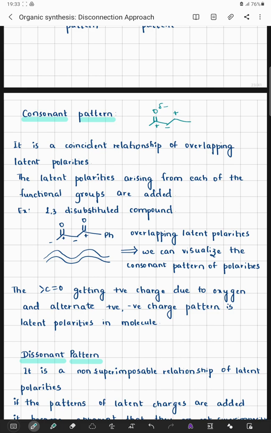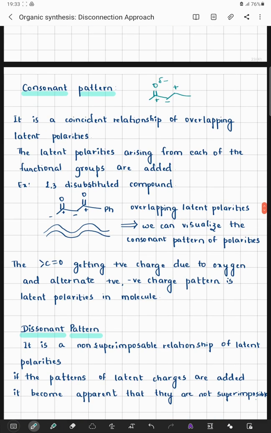The latent polarities arising from each of the functional groups are added. We have observed this for each of the functional groups. That is, first I considered the carbonyl carbon, then I went on to consider the long chain system. A very good example to understand this consonant pattern is a 1,3-disubstituted compound. Now we can observe here that there is a disubstituted carbonyl carbon system.